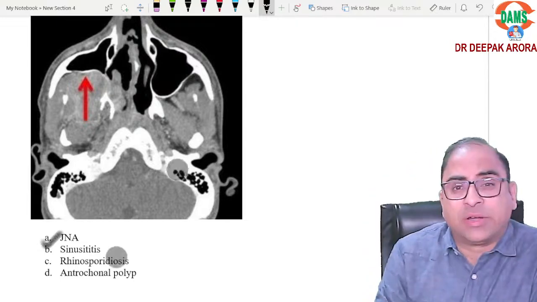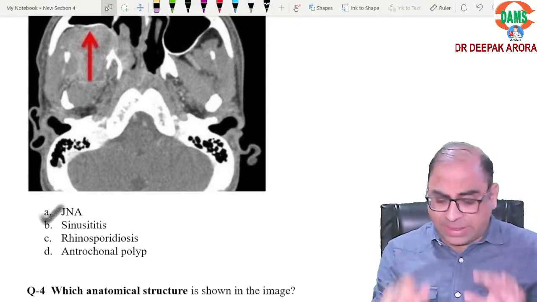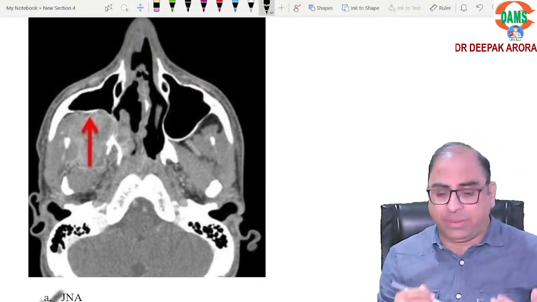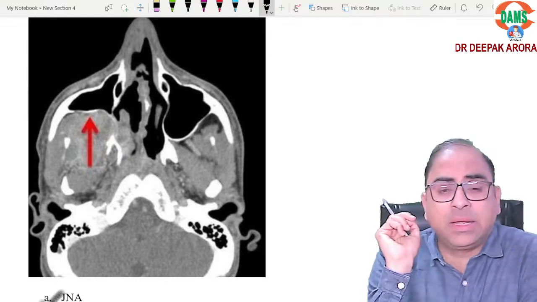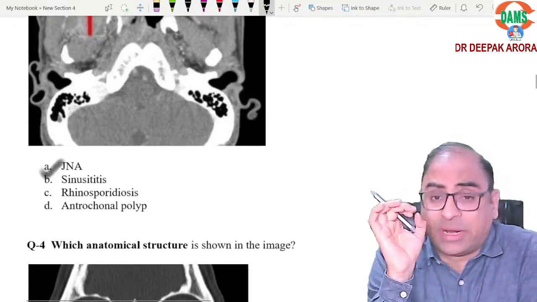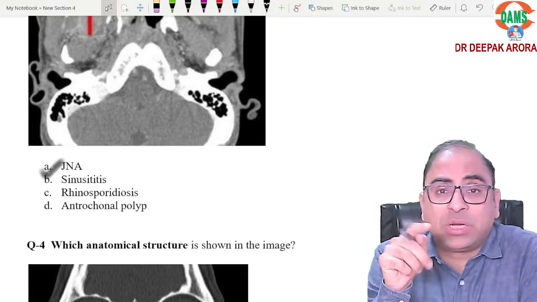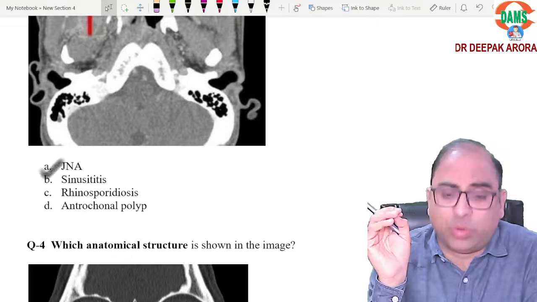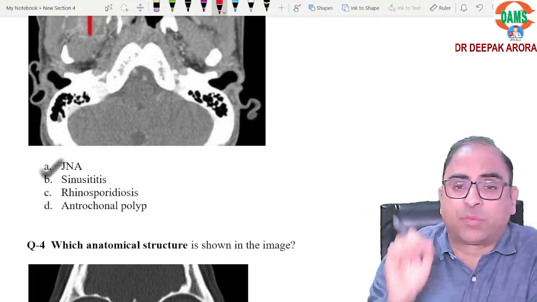Clear? Sinusitis, they will be showing you something in the maxillary sinus. They are not showing something in the maxillary, they are showing something behind the maxillary. Clear? Let us rule out the other options. Rhinosporidiosis: what is the keyword? They will mention mulberry-like polyp. If they mention the words mulberry-like polyp, it will go in favor of rhinosporidiosis.